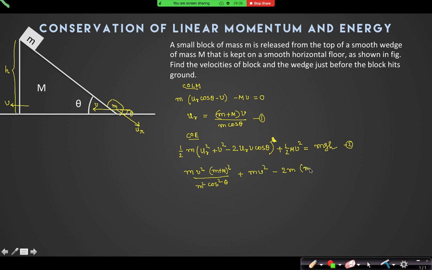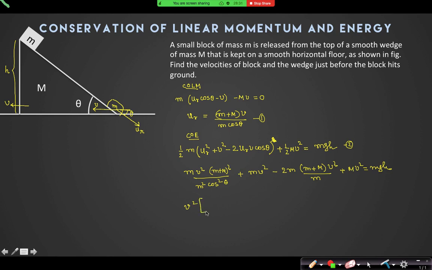So it is (M plus m) into V square by m. Right? And plus M V square is equal to mgh. You can see only V is left. We can find the value of V from here.